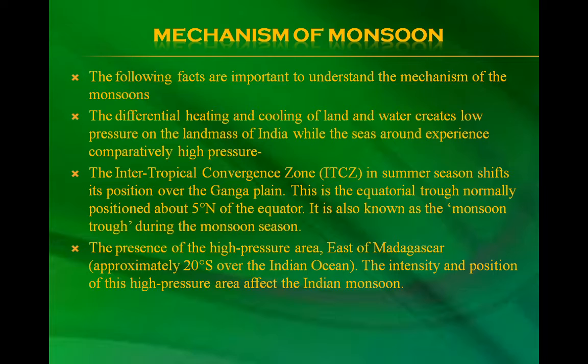The intertropical convergence zone, ITCZ, in summer season shifts its position over the Ganga plain. This is the equatorial trough, normally positioned about 5° north of the equator. It is also known as the monsoon trough during the monsoon season. The presence of the high pressure area east of Madagascar, approximately 20° south over the Indian Ocean. The intensity and position of this high pressure area affects the Indian monsoon.